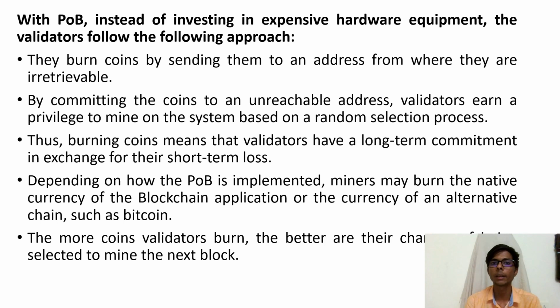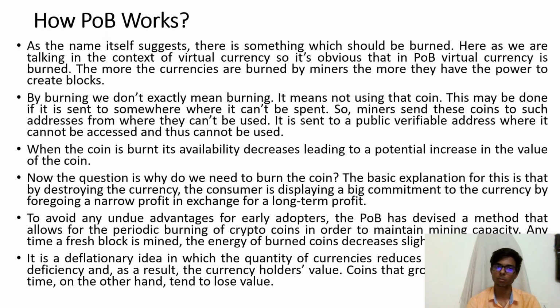So what actually happens when a validator burns a coin? The validator shows a long-term commitment in exchange for their short-term loss. Depending on how PoB is implemented, miners may burn the native currency of the blockchain application or the currency of an alternative chain such as Bitcoin or Ethereum. The more coins a validator burns, the better their chances of being selected to mine the next block. So one has to show a long-term commitment first to become a validator.